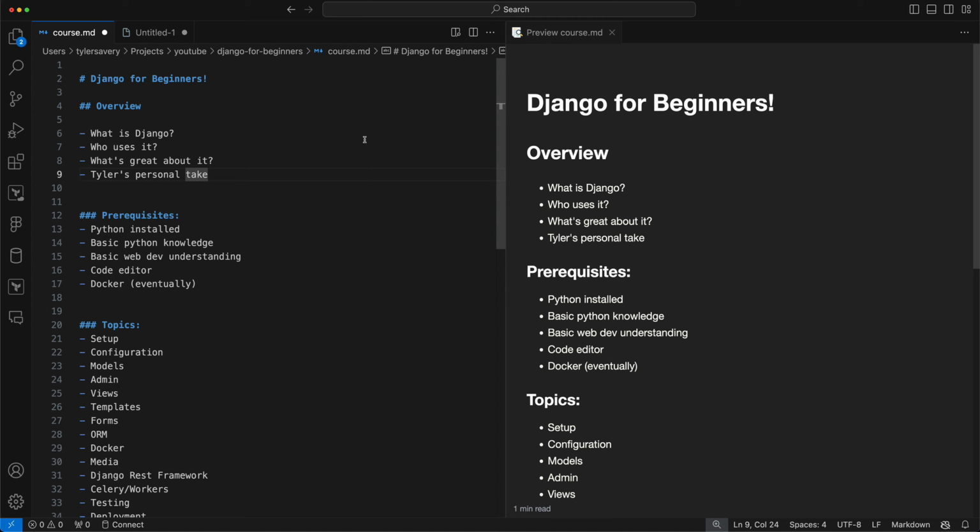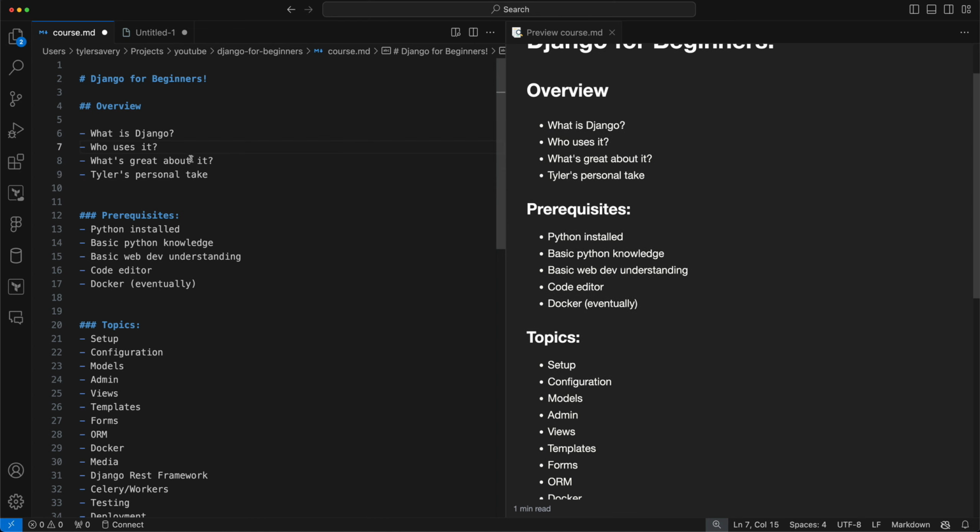So I think it is a really great thing for not just prototyping, but going right through to production. And that's also my personal take on it. I think it is a great project. It's, of course, open source. Python is an awesome language. And I think a lot of the times when people say, oh, it's slow, that's usually the developer's fault, not optimizing your data, not designing and architecting things in the most efficient way. And whether you're using Node or even Rust or whatever, generally the language itself as opposed to Python isn't going to be the bottleneck.